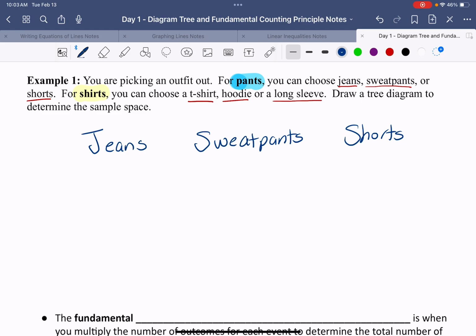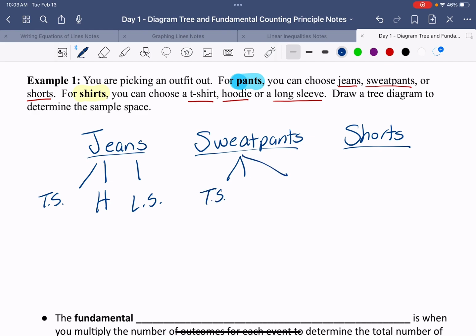So you're going to want to draw those options out. Okay, I have jeans, sweatpants, and shorts. But depending on which pants I wear, I can also choose different shirts. So that creates different combinations, right? So with my jeans, I could choose to wear a t-shirt. I'm just gonna abbreviate here. I could wear a hoodie, or I could wear a long sleeve shirt. Okay, so there's 3 different options here. Oh, and for sweatpants, I also have a t-shirt I could wear, a hoodie, and I could also wear a long sleeve shirt. And if you thought, oh, same thing for shorts, yep, I can wear a t-shirt, I can wear a hoodie, or I can wear a long sleeve shirt.